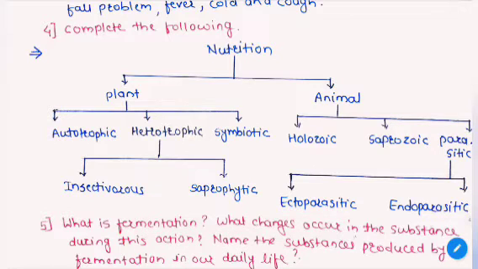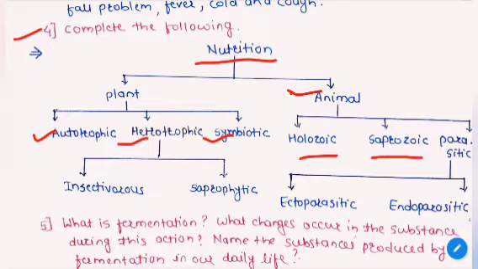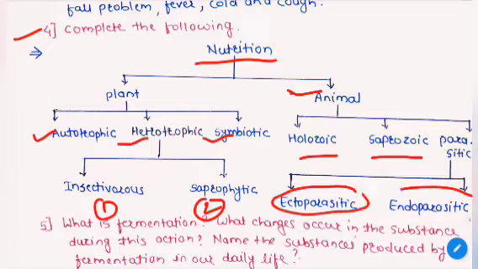The fourth question is: complete the following. You have to write the nutrition in plants and animals. The plant has 3 types of nutrition: autotrophic, heterotrophic, symbiotic, and animals also have 3 types of nutrition: holozoic, saprozoic and parasitic. The heterotrophic nutrition is again of 2 types. First is insectivorous, second is saprophytic. Then parasitic nutrition in animals also has 2 types: ectoparasitic and endoparasitic.